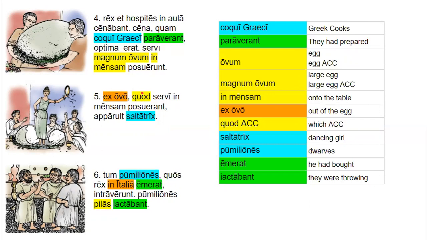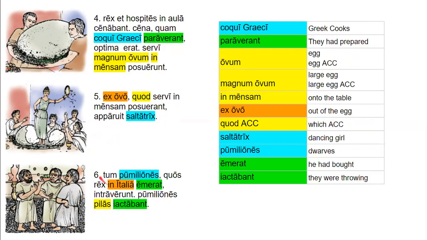So ovum is going to be neuter, which is why quod is neuter. It is singular because ovum is singular over here. It is accusative because it is the direct object of posuerant. So the slaves had placed which egg on the table. And we can see the difference right here between posuerunt and posuerant. So this is perfect tense up here, and this is pluperfect, so which they had placed. Apparuit, pardon me, is perfect tense, and saltatrix is a third declension. I think we get things like salsa dancing from this.